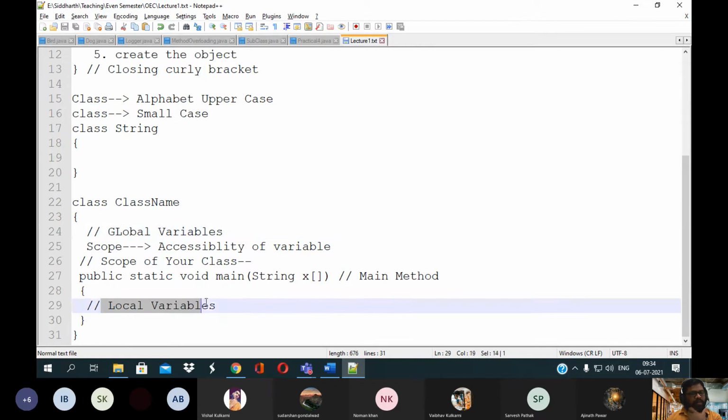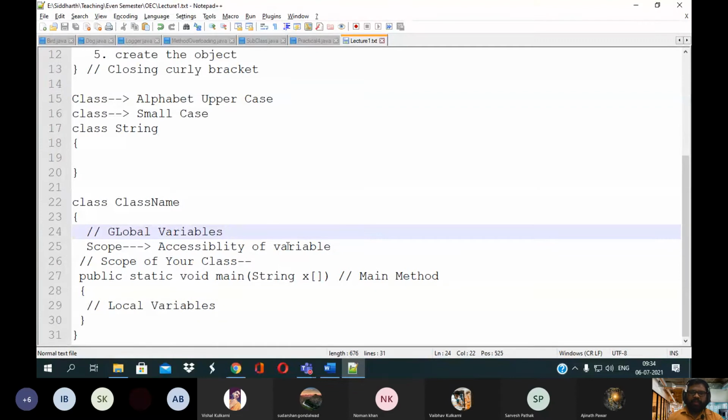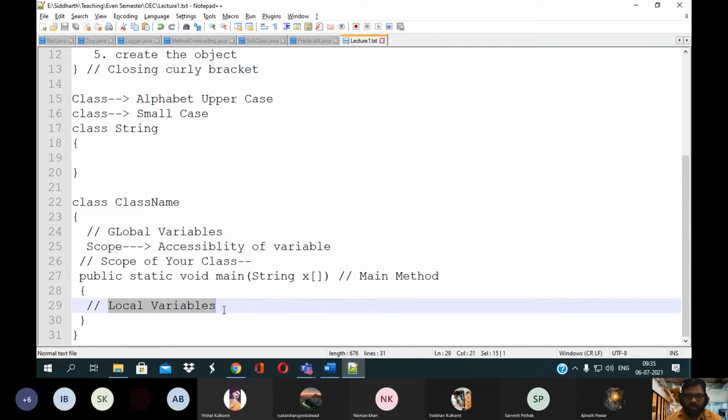Okay, so that's the difference between your global variable and local variable. So to define this variable, you need to use the different types of primitive data types. That specifies what kind of data you want to store in your memory. We will see that a little bit later on, but now we have just covered how to define your class and how to declare your global variable or local variable.